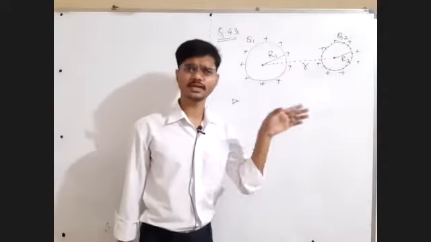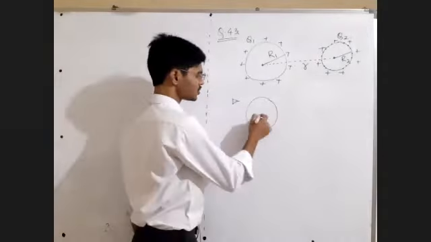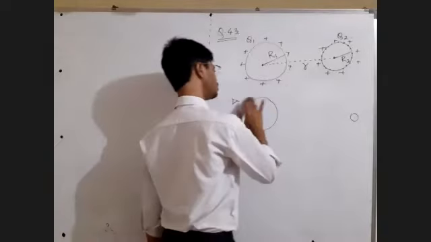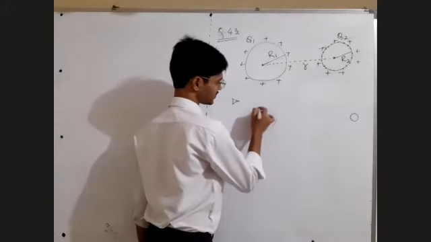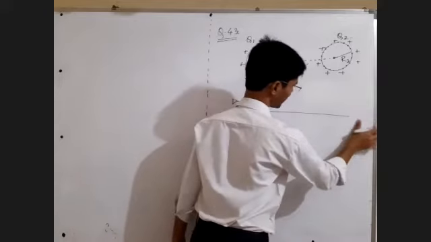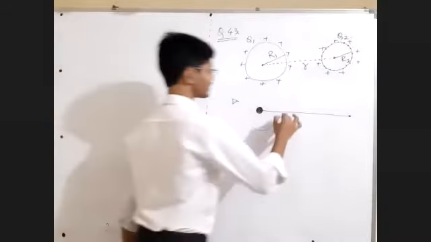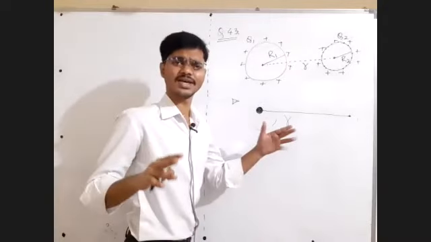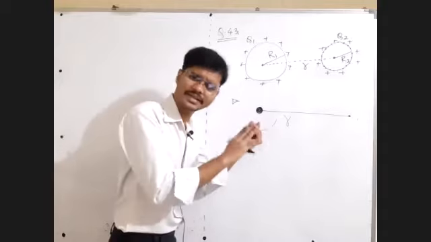But in case this distance is comparatively large compared with R1 and R2, for example, the sun and the earth. The distance between the sun and the earth is so huge. This should be the sun, and this should be the earth. So both are as good as point charges. When the distance between these two extended objects is so large, do not consider them as extended objects. Their shape doesn't matter. Take them as point charges.